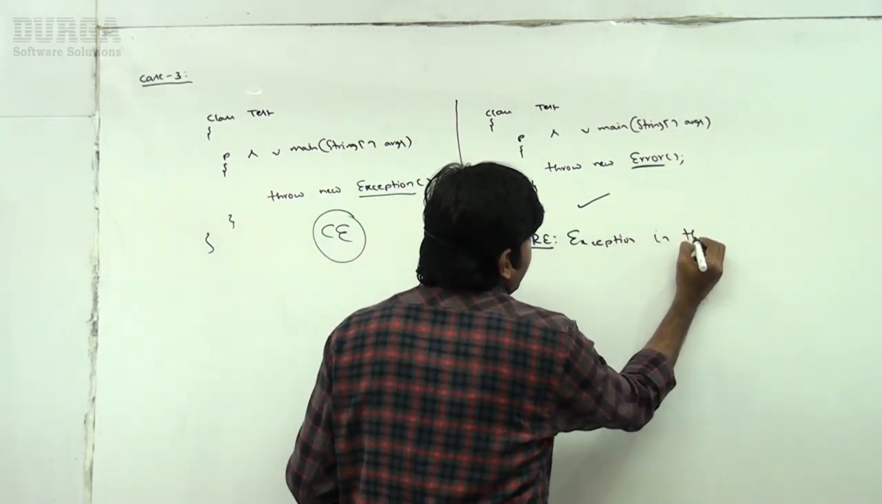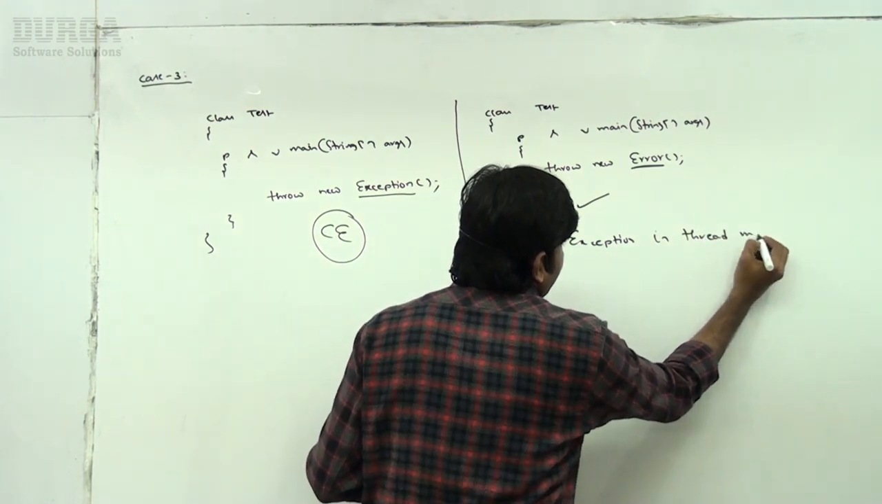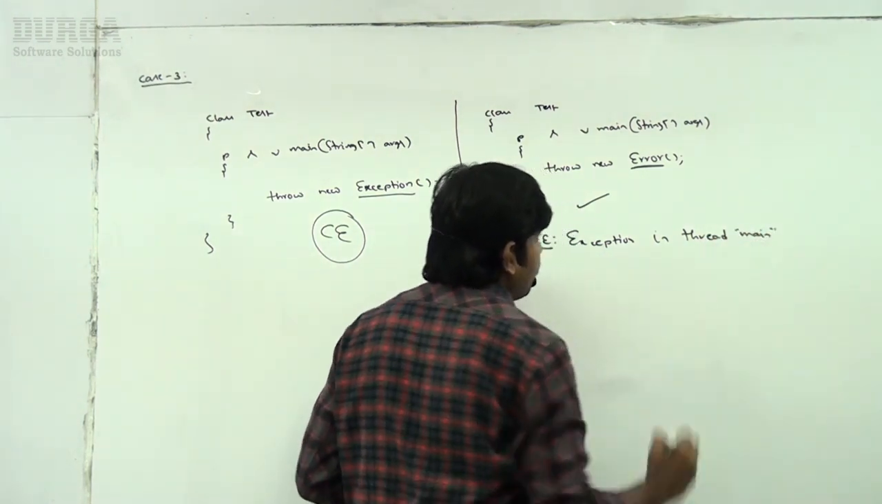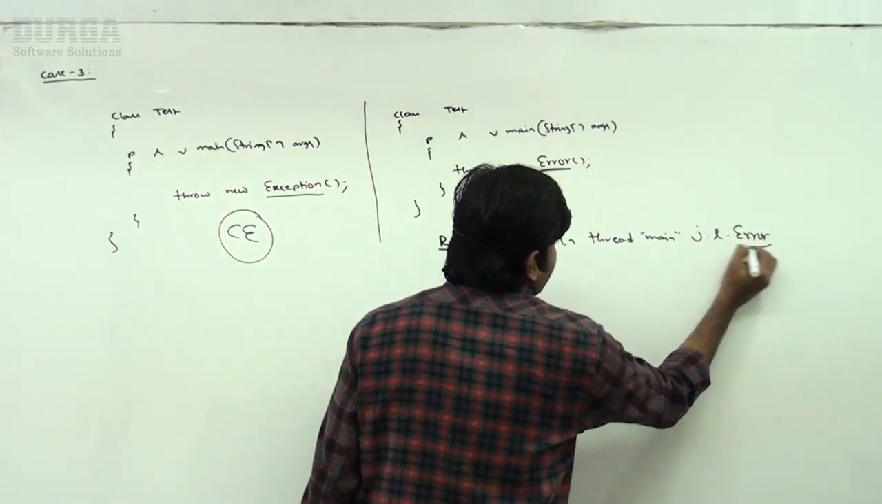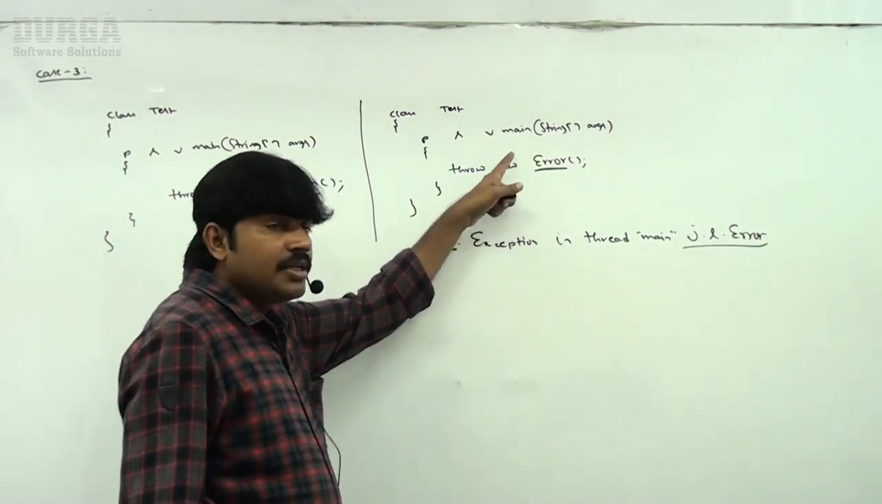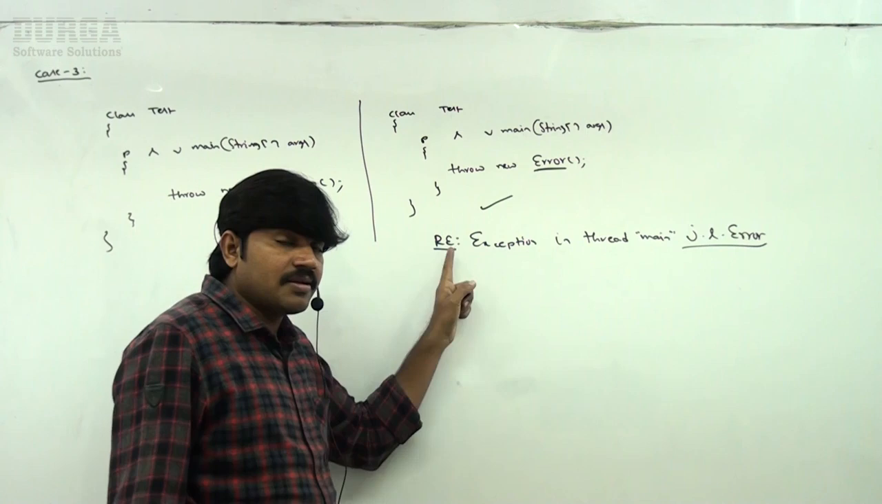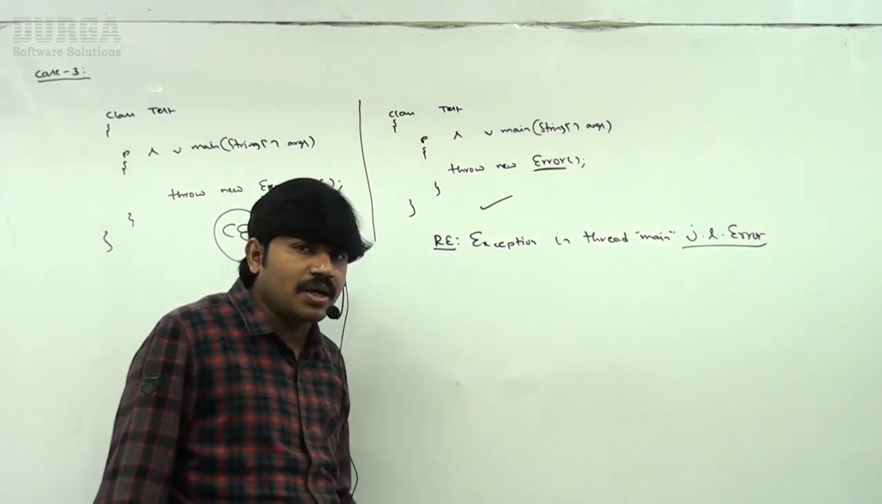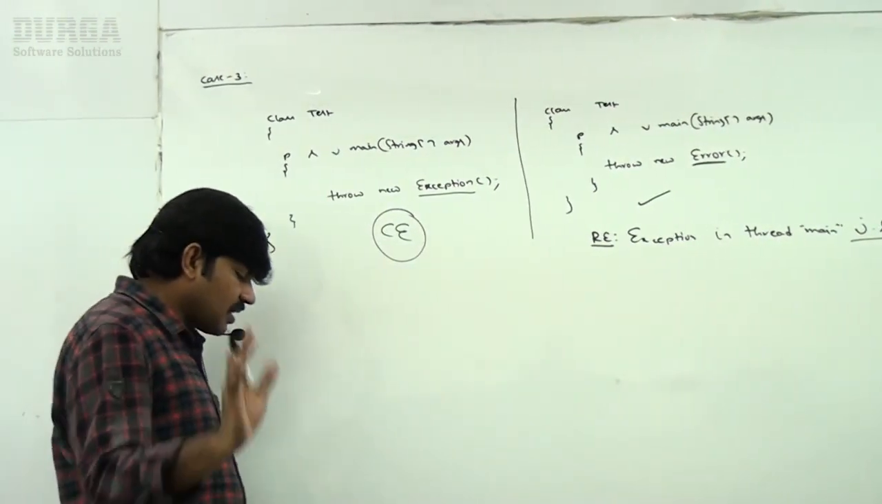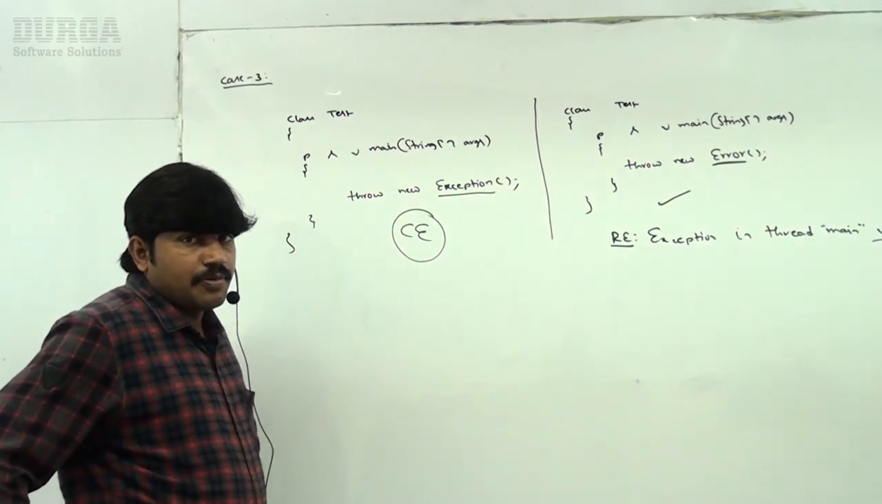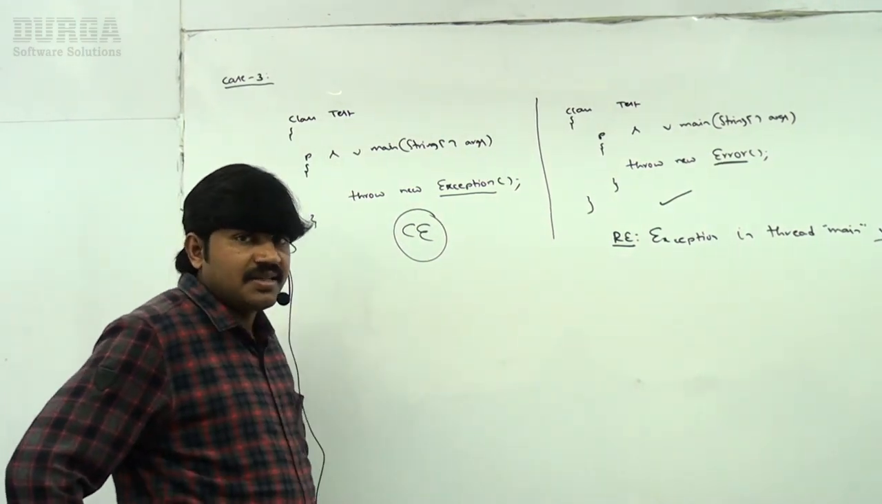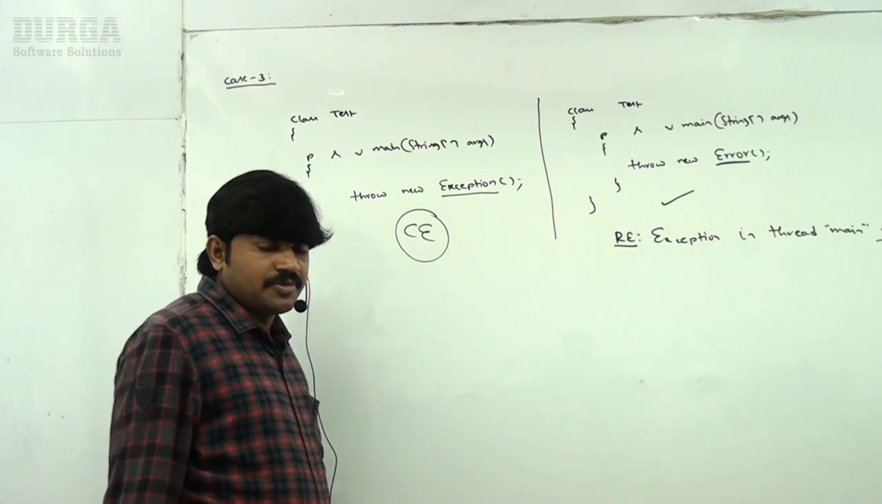Exception in thread main, java.lang.Error, we are going to get. It is a runtime exception but not a compile time error. Happily the code compiles fine, but in the other case the compiler won't compile this code. Can you please tell what the reason is? Let me repeat this point.